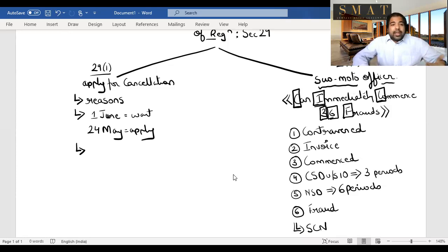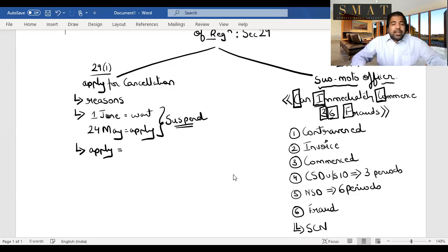Now guys, it's not that immediately the officer will cancel it. While you make an application, he evaluates how he has to cancel it, because if you have to pay some GST before cancellation, he has to make you pay the GST, etc. But while they do, they may suspend your registration.